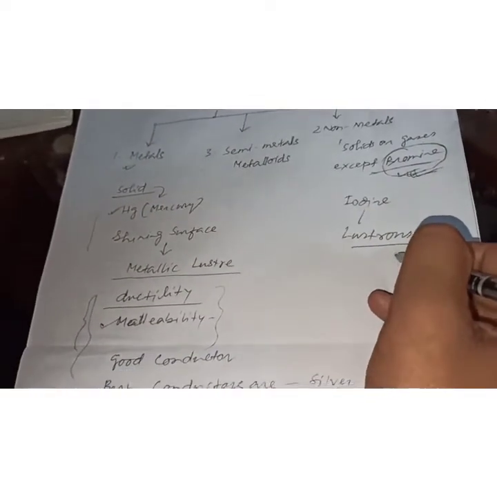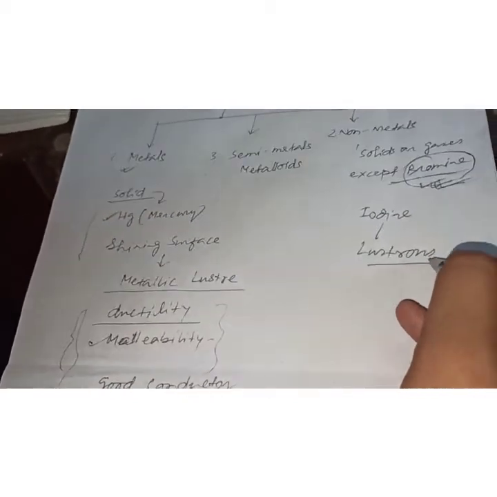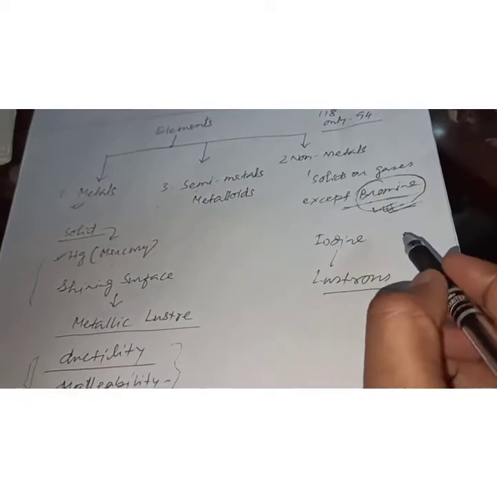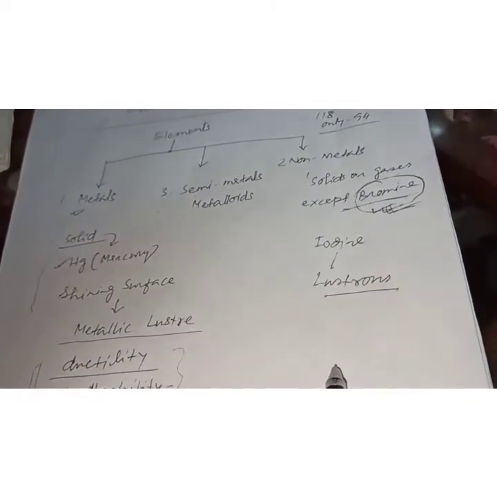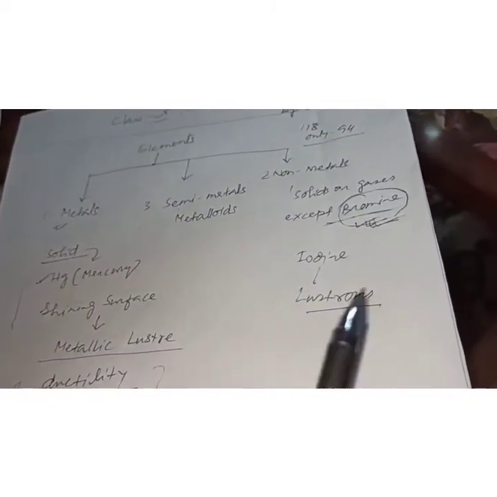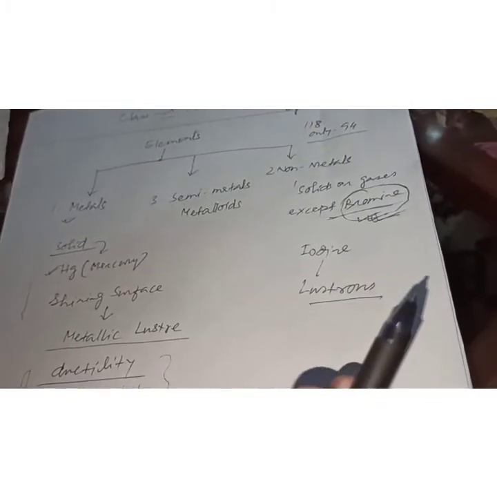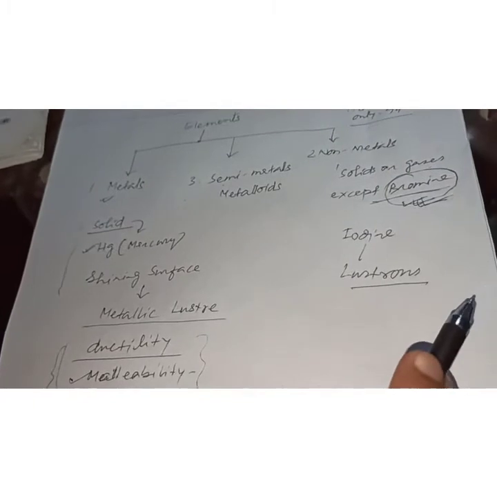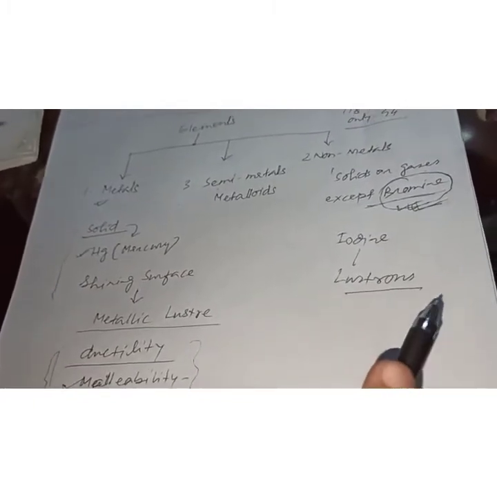Now, hardness and softness in non-metals. Non-metals will not show ductility and malleability. You can write this one also, but some non-metals are actually harder ones.